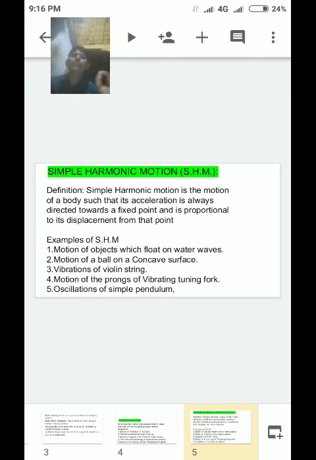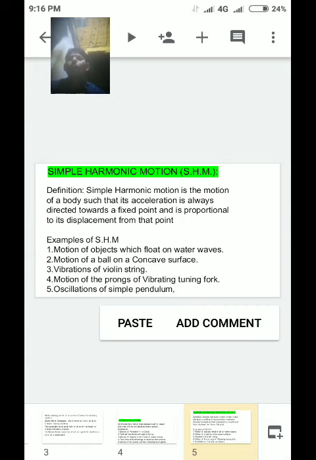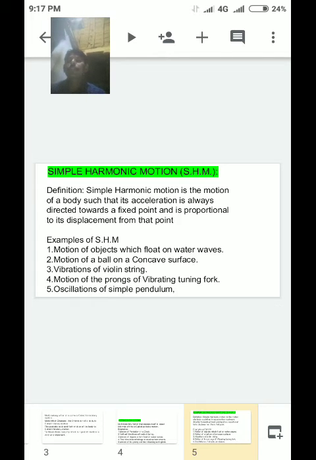Examples of simple harmonic motion. First, motion of objects which float on water waves. Second one, motion of a ball on a concave surface. Third one, vibrations of a violin string.